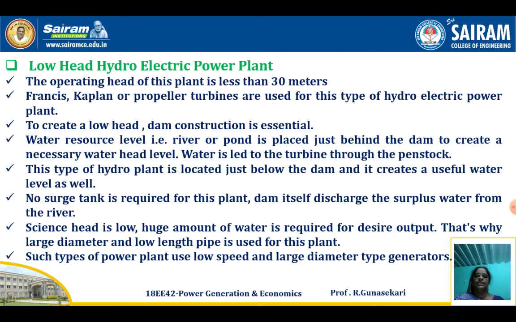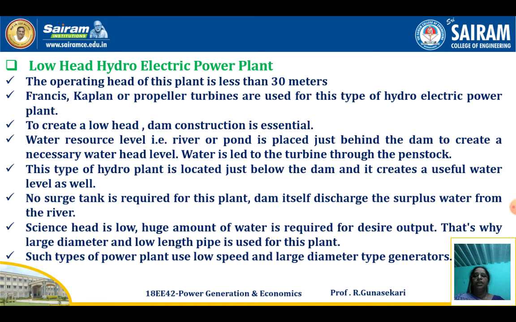No surge tank is required for this power plant because this is a low head power plant. The head is below 30 meters only. Dam itself acts as a surge tank. Since head is low, a huge amount of water is required for the desired output. That's why large diameter and low length pipe is used for this power plant. Such type of power plant uses low speed and large diameter type generators.